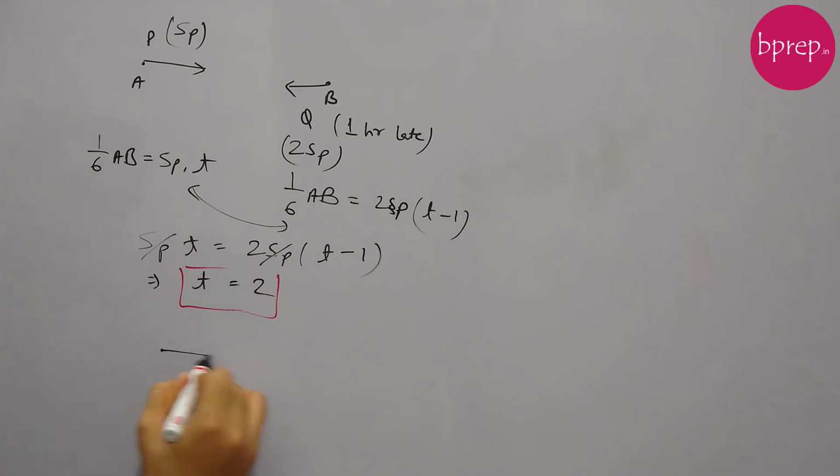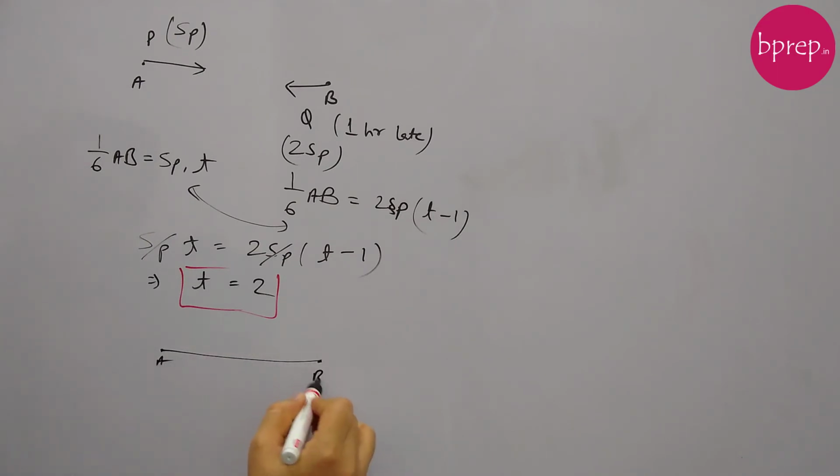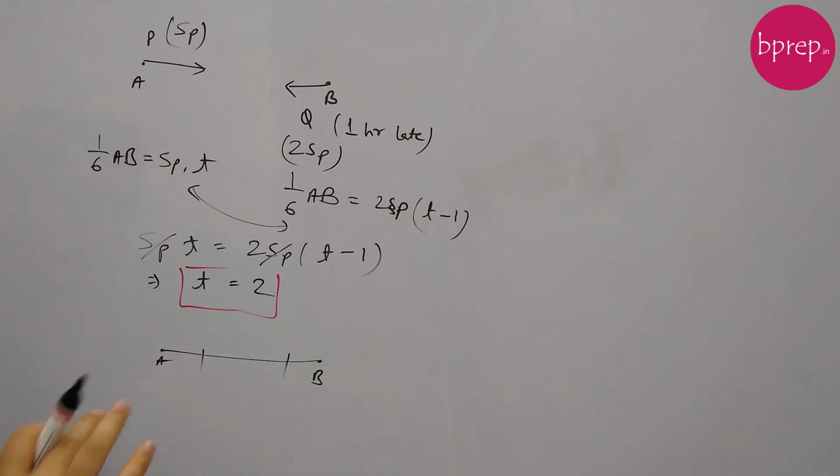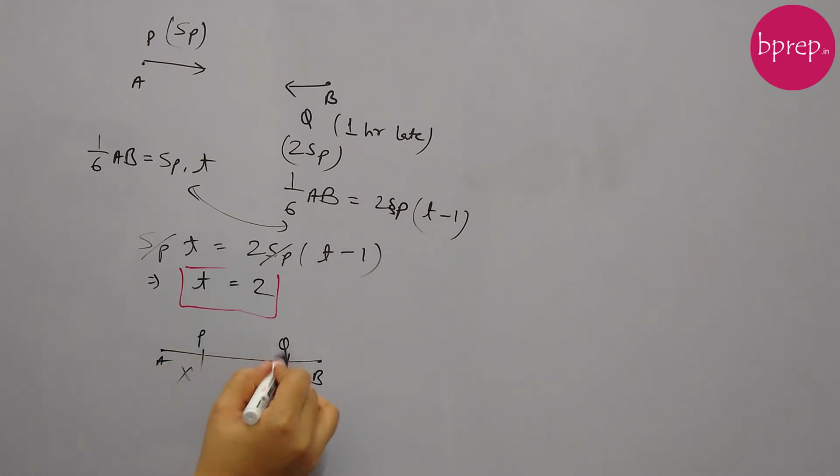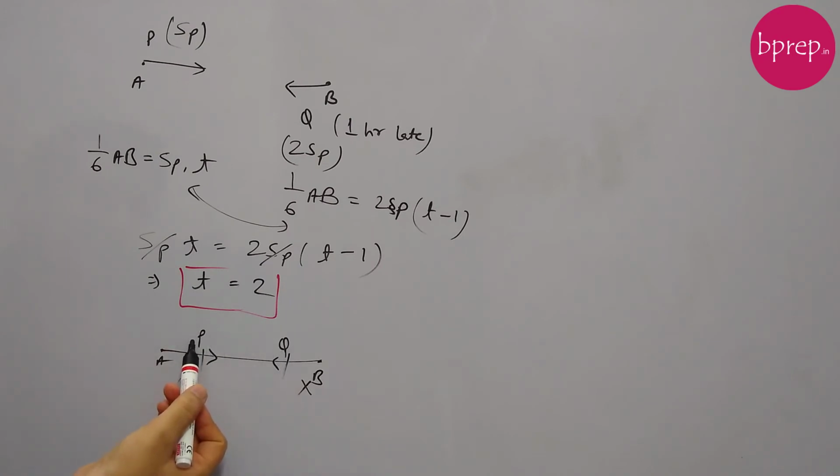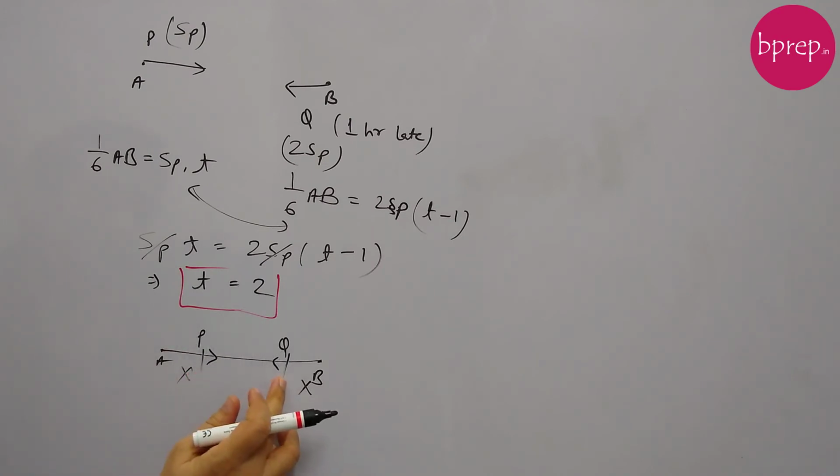If we consider this A, B, when P has covered 1/6, let's say this is 1/6, Q has also covered 1/6. No matter when Q started, they have covered 1/6 of the distance at the same point in time. So let's ignore these two portions. Now P is here and Q is here. P is heading towards this, Q is heading towards this. When P and Q meet, because Q is running at double speed than P, Q will obviously cover more distance.